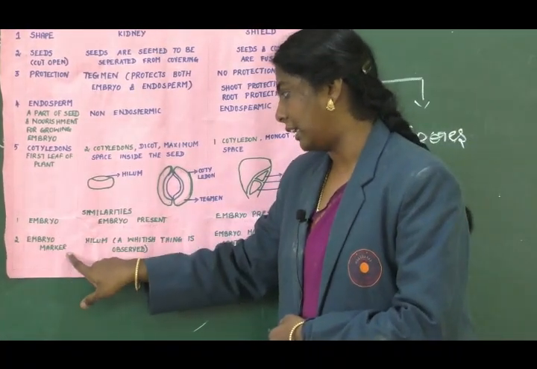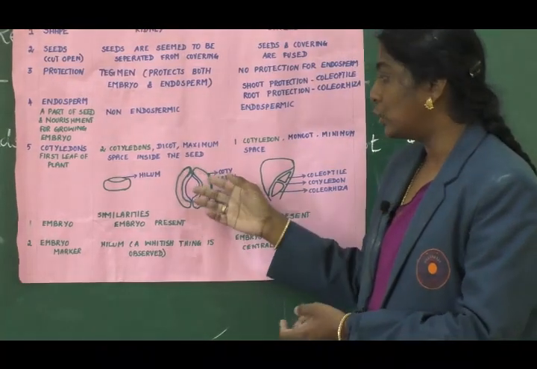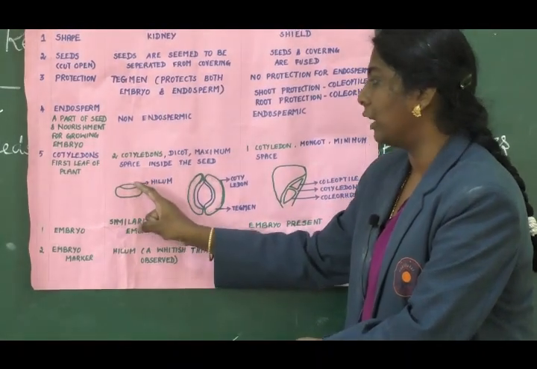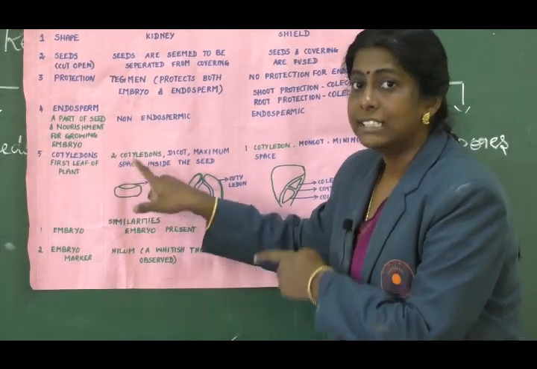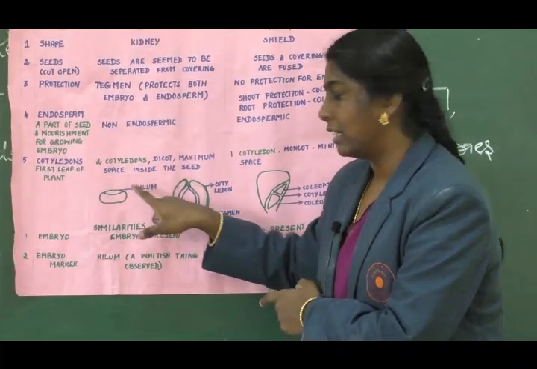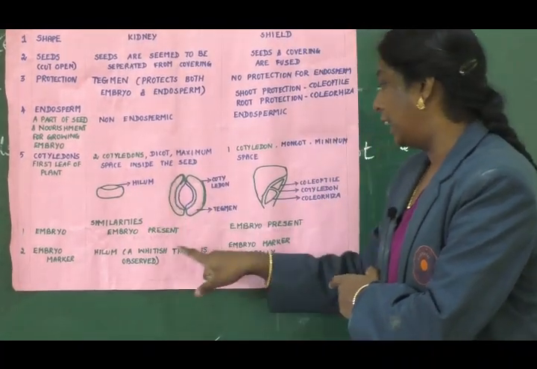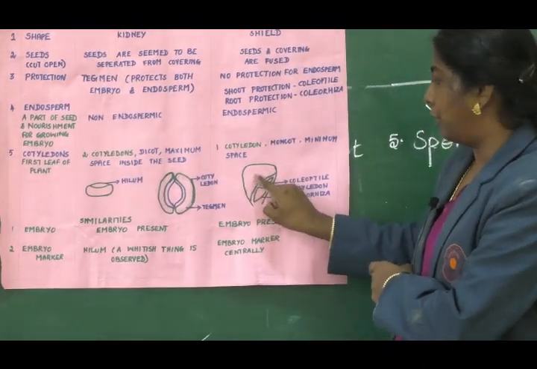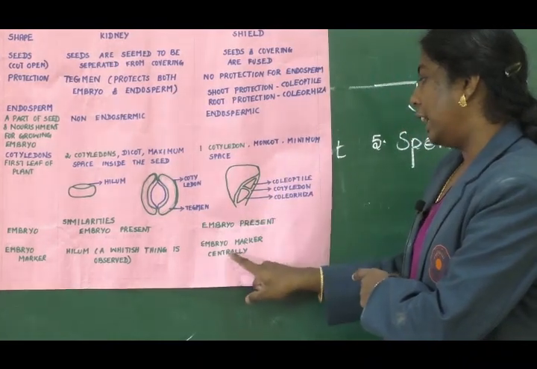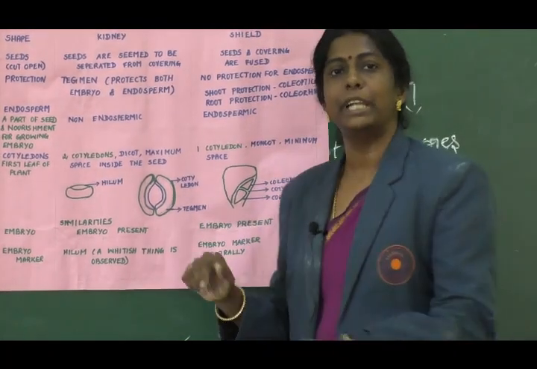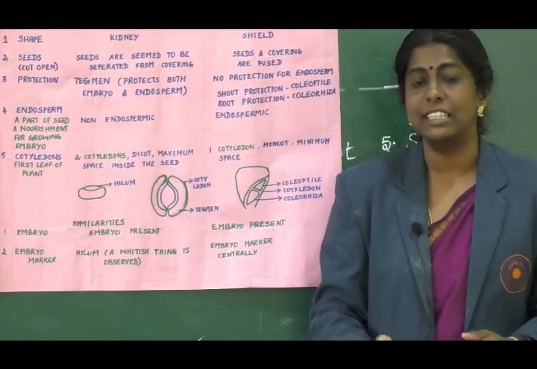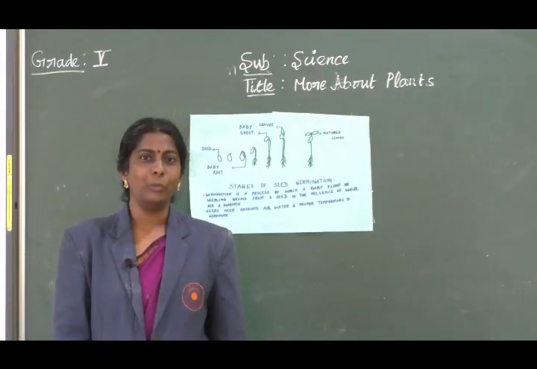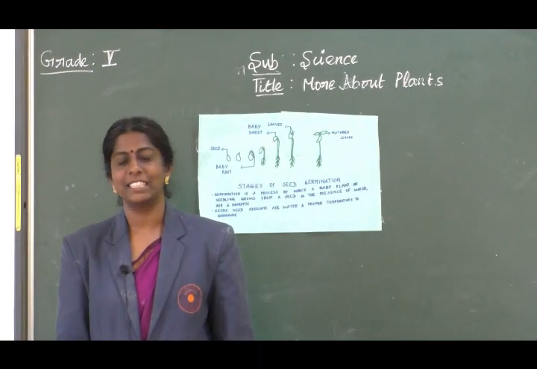Next thing, embryo marker. If you superimpose the kidney bean one over the other, in the central part is where the embryo is located. That region is said to be the hilum. And here also, if you halve the corn seed, the embryo will be in the center part. So wherever the embryo is present is the embryo marker. It's located centrally. Okay, that's all.